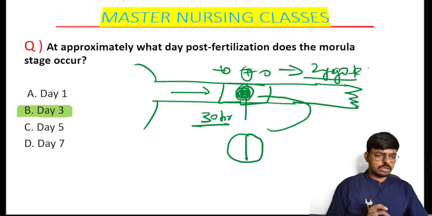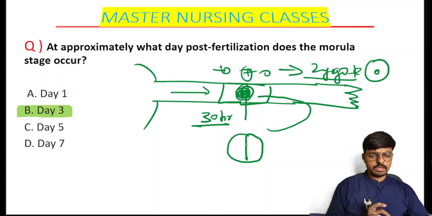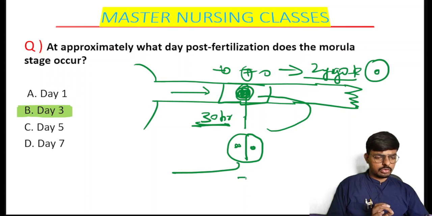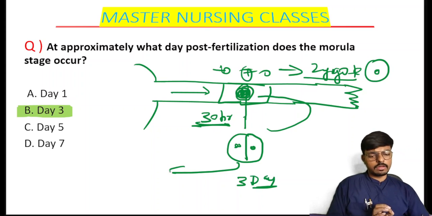Previously the zygote was at the one cell stage, one nucleus, and after that the zygote becomes the two cell stage. So it will divide into two. After 30 hours means around 1.5 days. Then it will remain in the fallopian tube for 3 days, and it will become the morula.